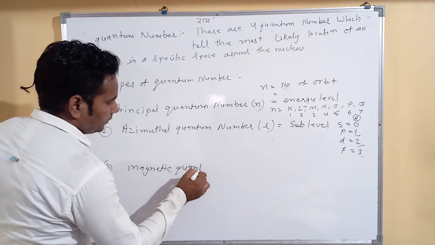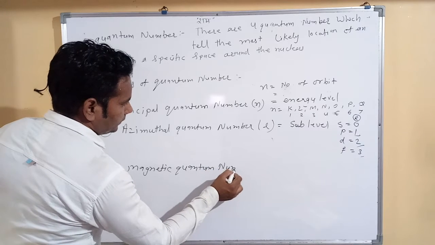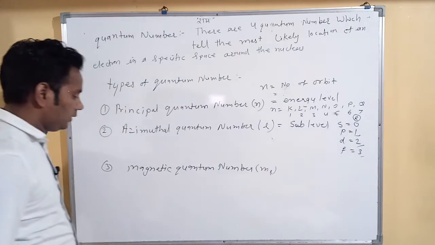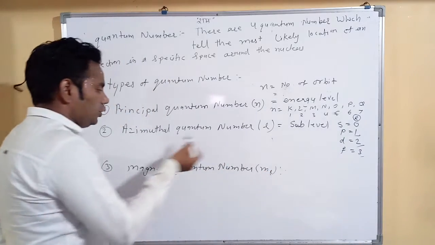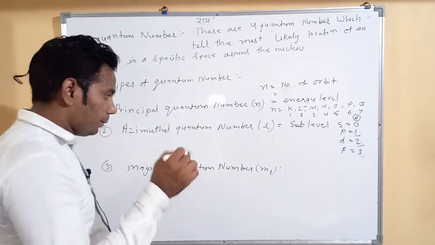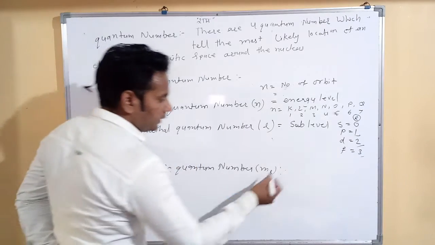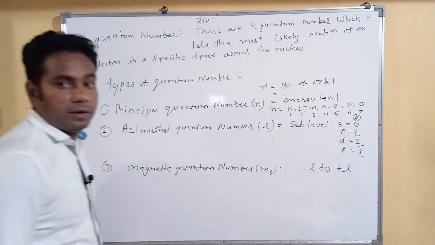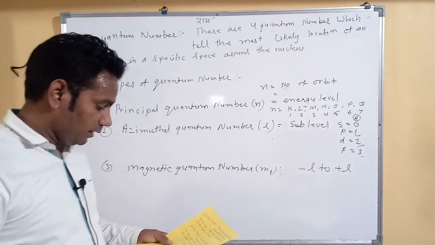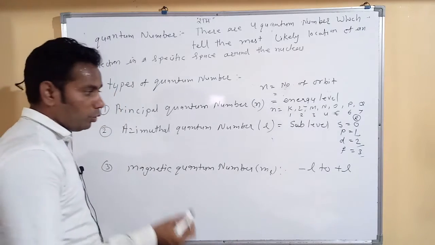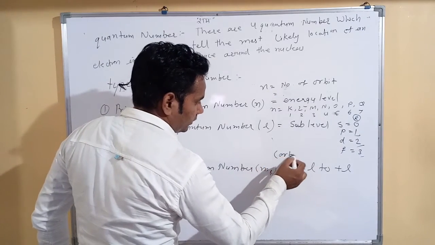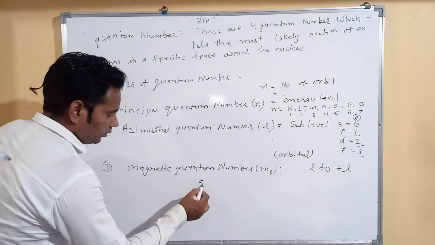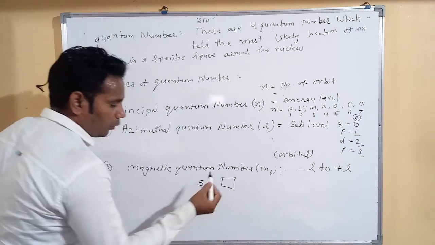Then our next is the magnetic quantum number. Clear? It's denoted by ML. This quantum number depends on the azimuthal or angular quantum number, because the value of the magnetic quantum number is equal to minus L to plus L values. What do we mean by minus L to plus L? The magnetic quantum number shows particular orbitals.